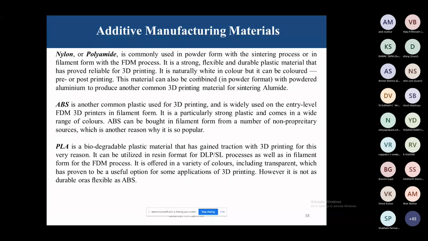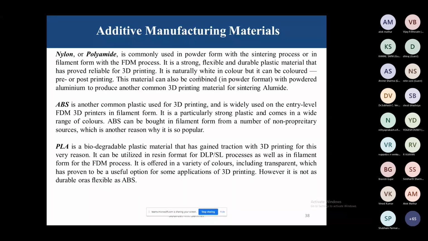So ABS is another common plastic used for 3D printing and is widely used on the entry-level FDM 3D printers in the filament form. It is a particularly strong plastic and comes in a wide range of colors. ABS can be bought in filament form from a number of non-proprietary sources, which is another reason why it is so popular.